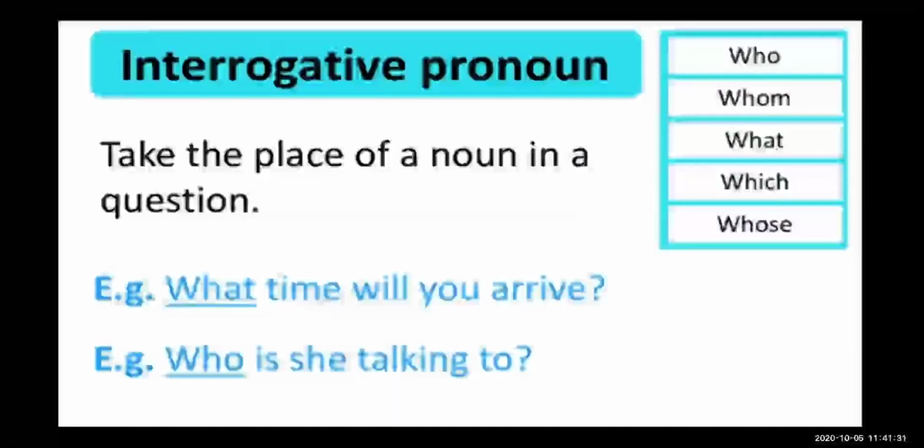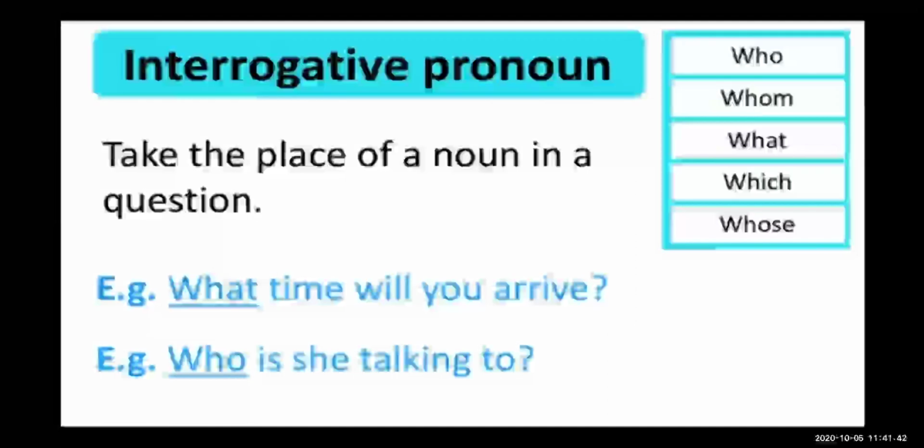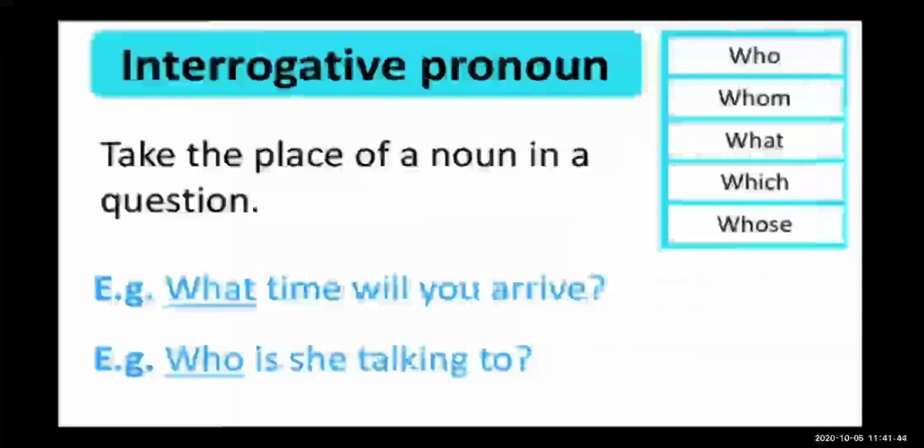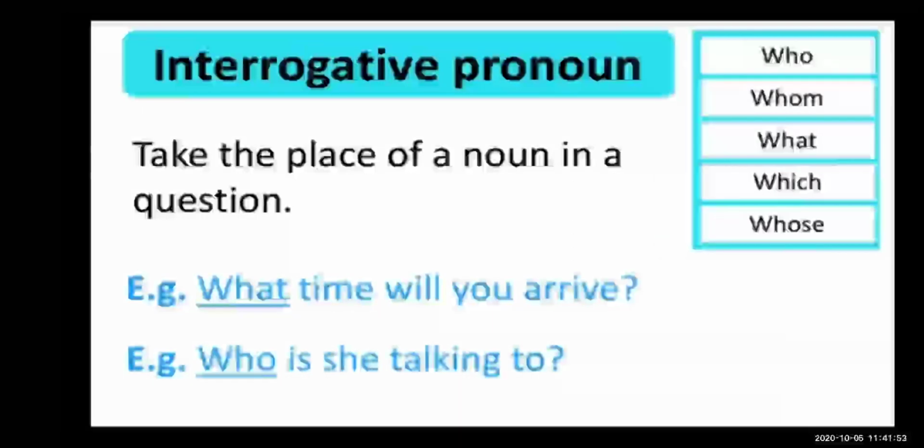Don't confuse the relative pronoun and the interrogative pronoun. How will you identify an interrogative pronoun? Because you use it to ask a question, and at the end of the sentence you need to put a question mark.